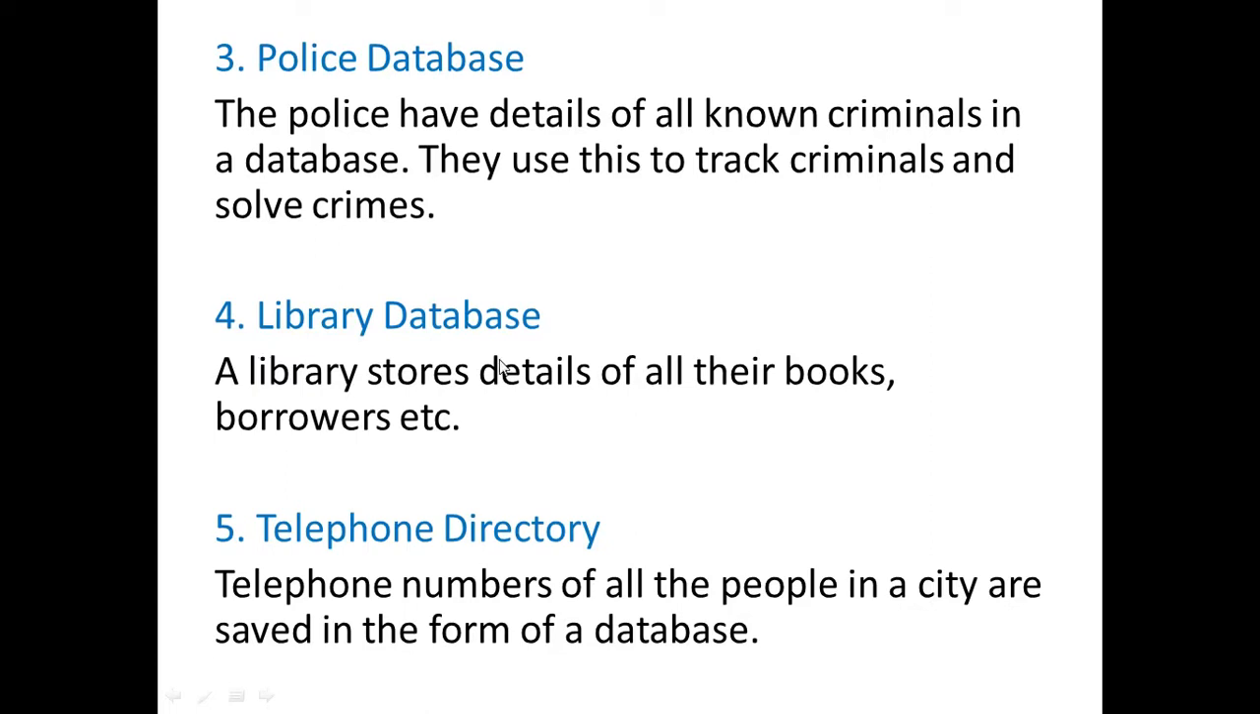Library. In your library also we have one database of all the books which are available and the books which are taken by any other student, everything is saved there. A library stores details of all of its books and borrowers in a database. Telephone directory is not used nowadays. We basically go for mobile phone database. Telephone numbers of all the people in a city are saved in the form of a database with police.